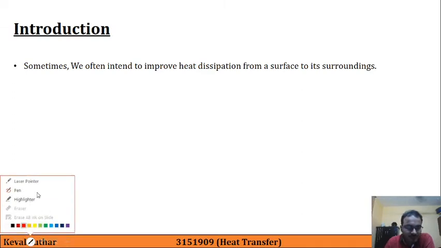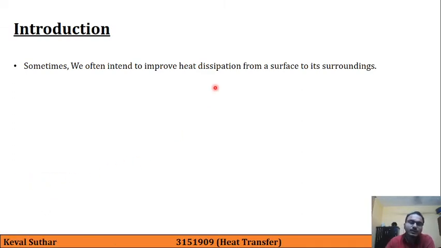Now in our previous chapter of steady state heat conduction, we were studying insulation, and the general purpose of insulation is to prevent the transfer of heat from the system to the surrounding. So generally we demand that the heat should not leave the system and it should be maintained within the system.